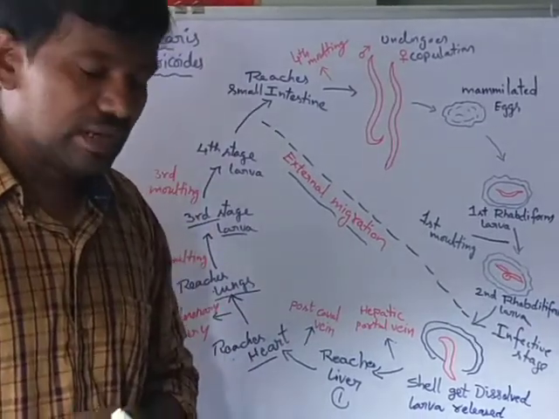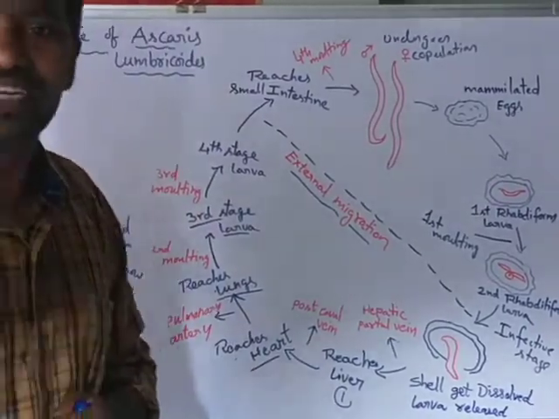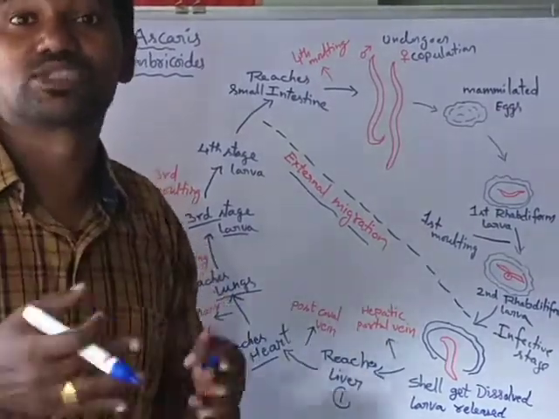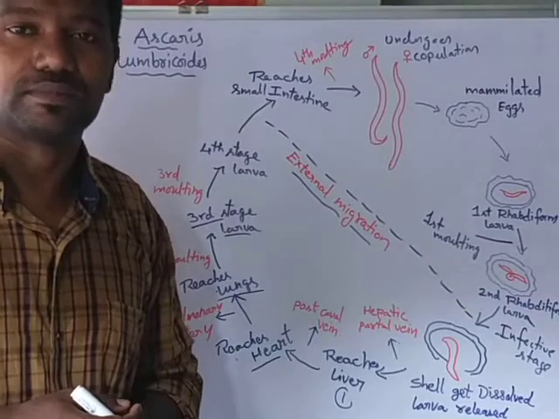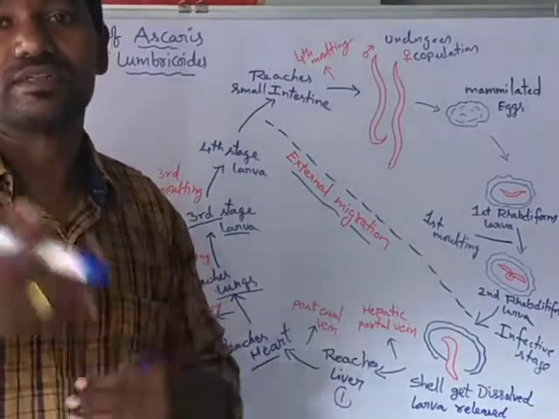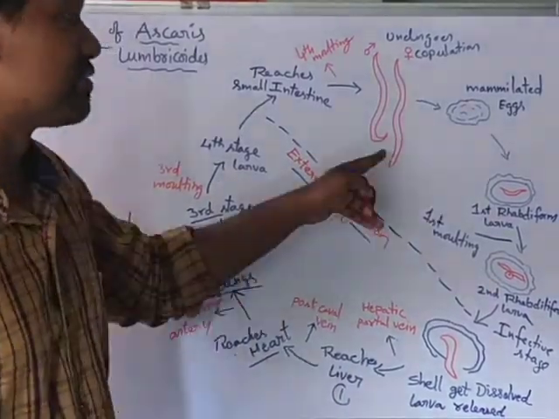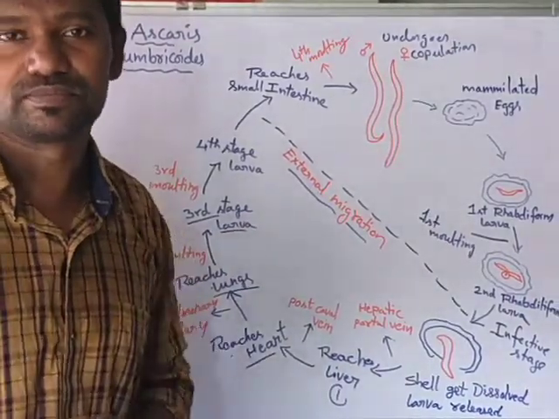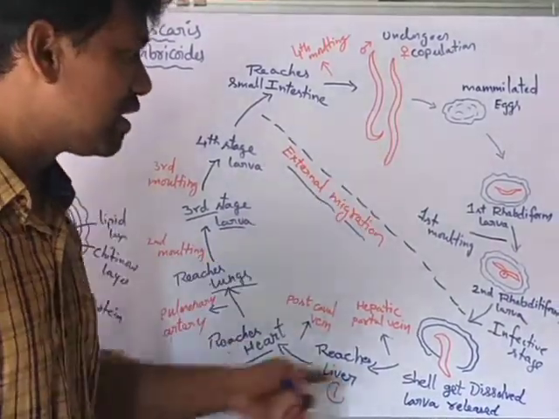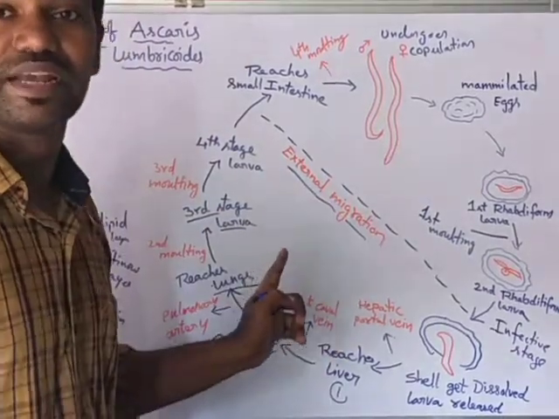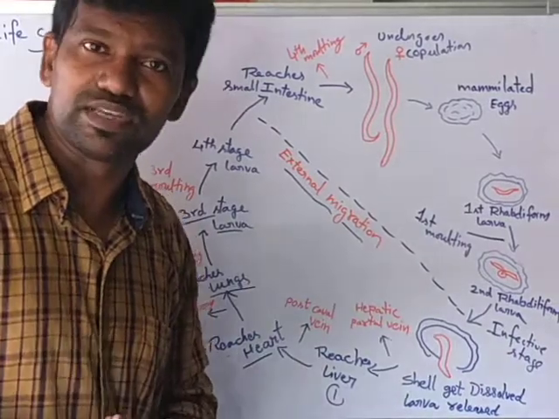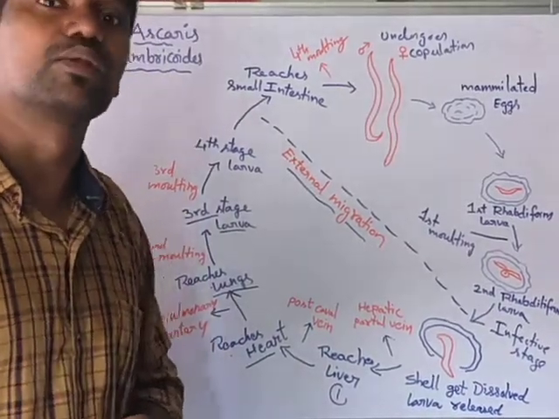Within 8 to 10 weeks, the young ones attain sexual maturity and transform into adult worms. So this is the life cycle of Ascaris lumbricoides.